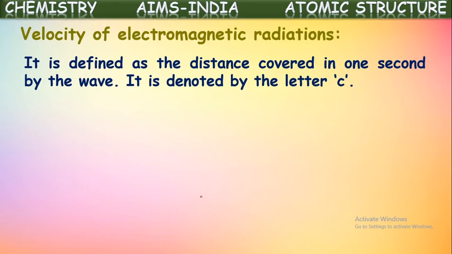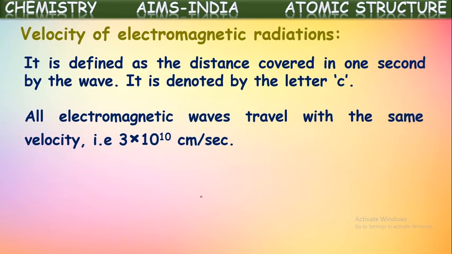It is denoted with the letter C. All the electromagnetic radiations travel with the same velocity, that is equal to the velocity of light. What is the velocity of light? We know it is 3 into 10 to the power of 8 meters per second, or 3 into 10 to the power of 10 centimeters per second.